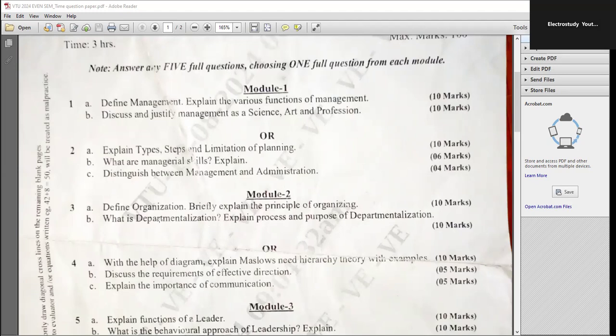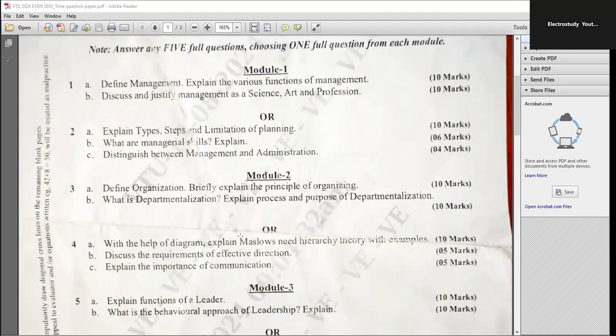Those things you are supposed to explain, which carries 10 marks, with the help of a diagram, the pyramid shape, right? Maslow's hierarchy of needs with a suitable example. What is the need of basic need, self-actualization need, esteem needs? You have to explain individually, which carries 10 marks.